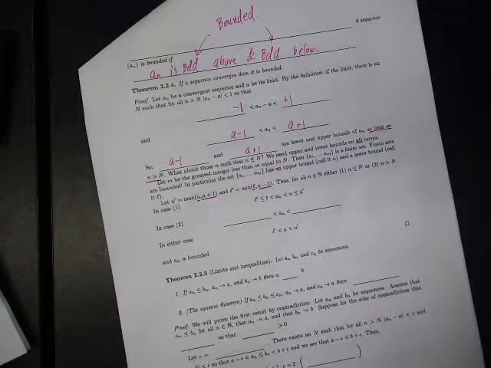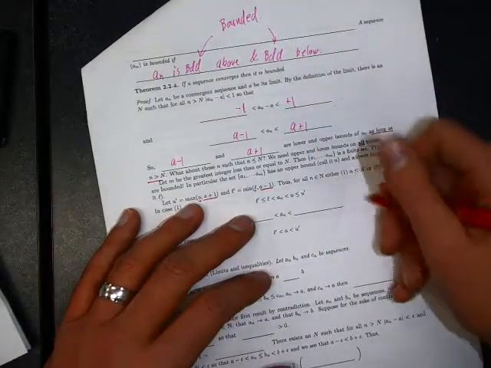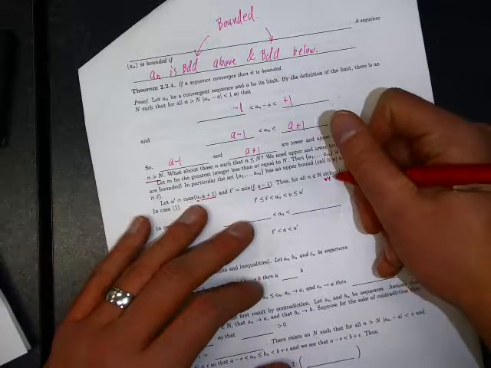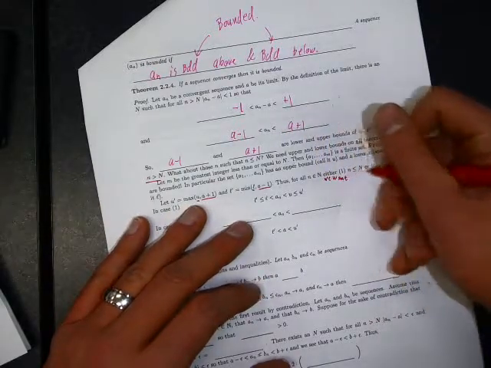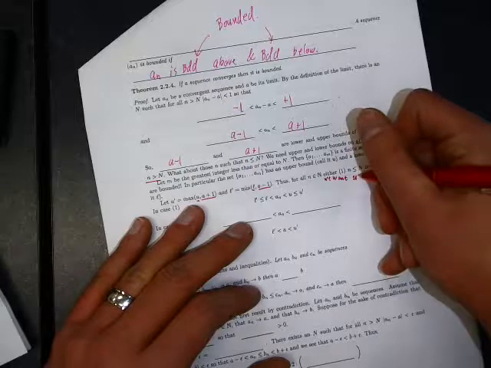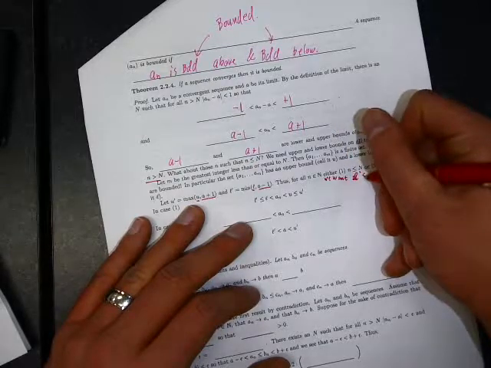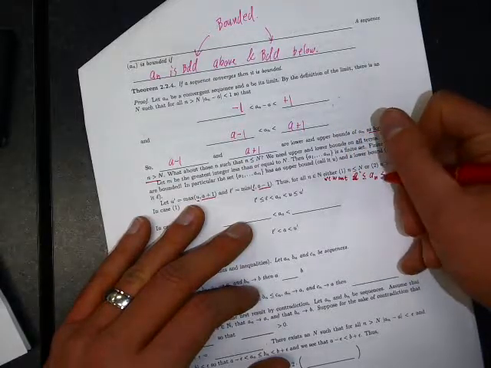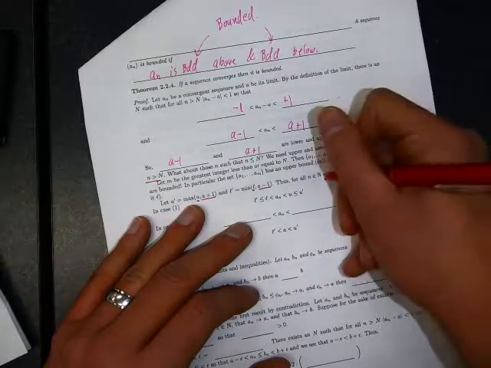So let's play this game. You could probably do it from here. So let's consider any n in the natural numbers. We want L prime less than or equal to a_n less than or equal to U prime.